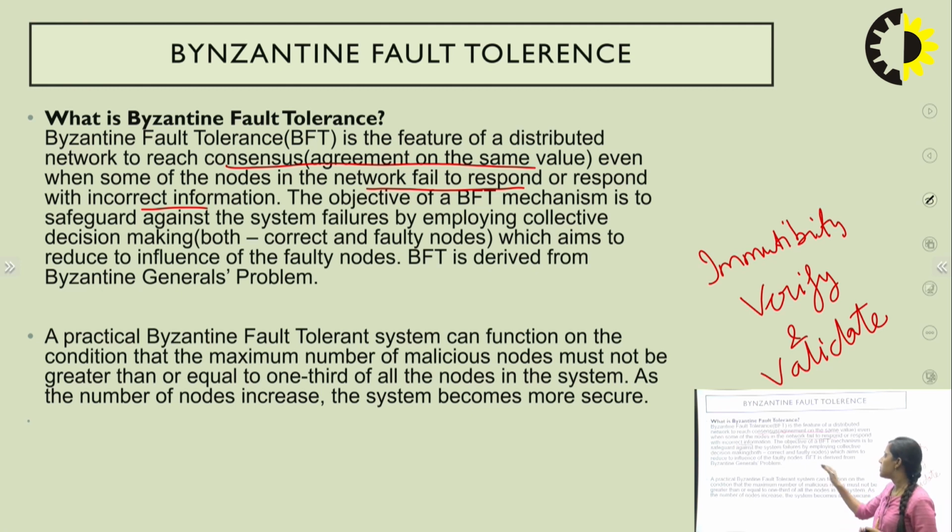So the objective of BFT is to make the decision and solve the particular problem in that network. This is how BFT works, and BFT solves the Byzantine general problem. And what BFT tells is that the maximum number of malicious nodes should not be greater than 1/3 of all the nodes in the system. This is how it works.